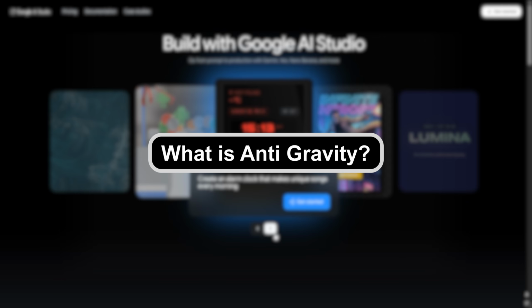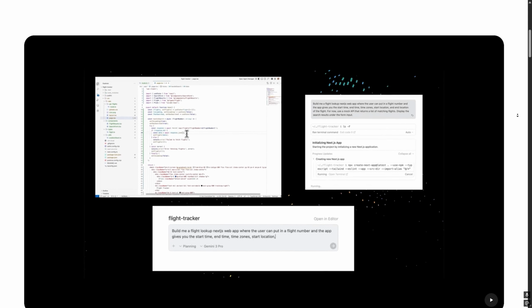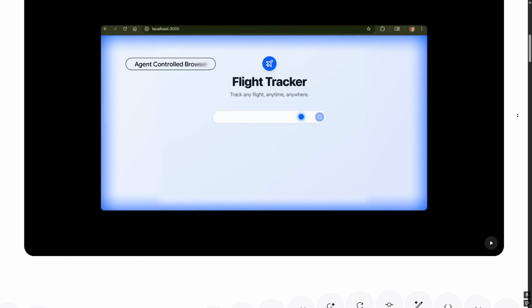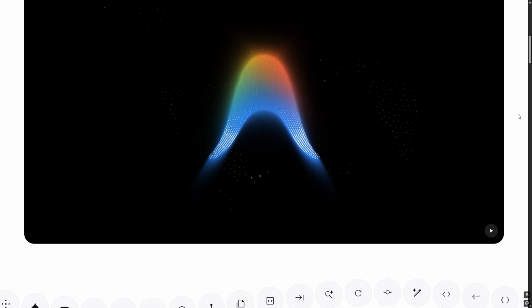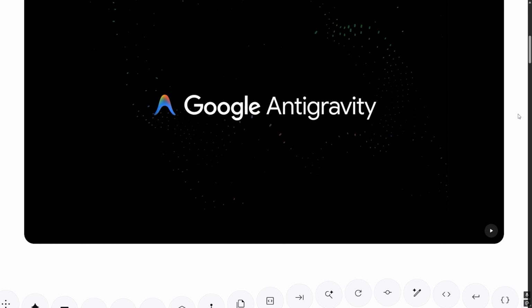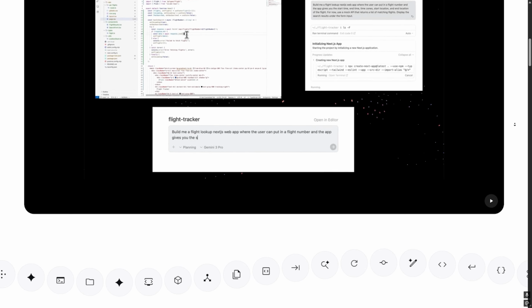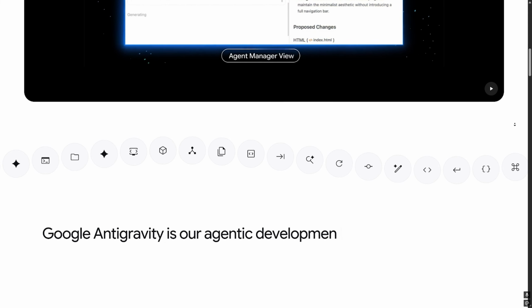What is Anti-Gravity? Anti-Gravity is an AI-powered platform mainly focused on automation and content generation. It helps you create things like marketing content, social media posts, basic AI workflows. The main idea behind Anti-Gravity is to save time by automating repetitive tasks. It's simple to use and doesn't require technical experience. Best for beginners, marketers, and quick content creation.